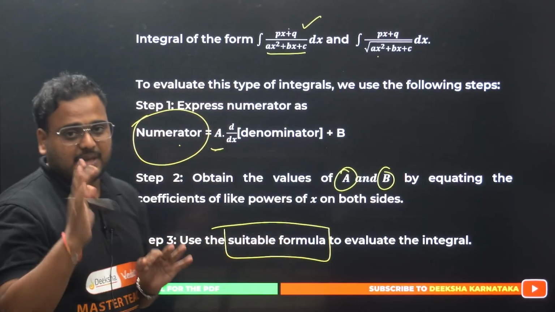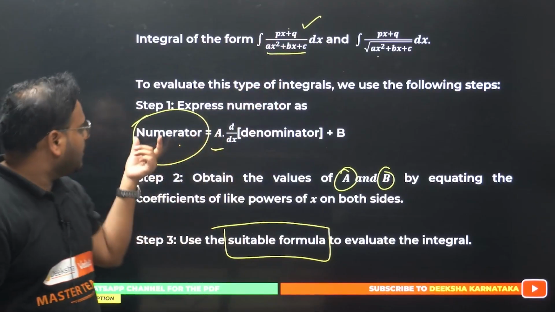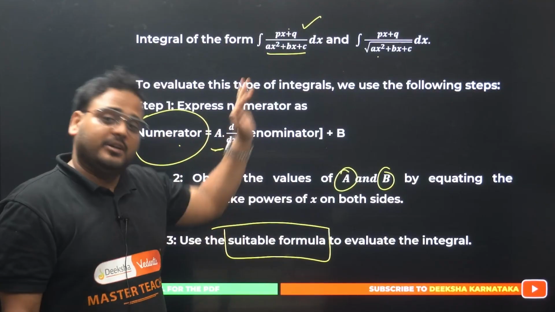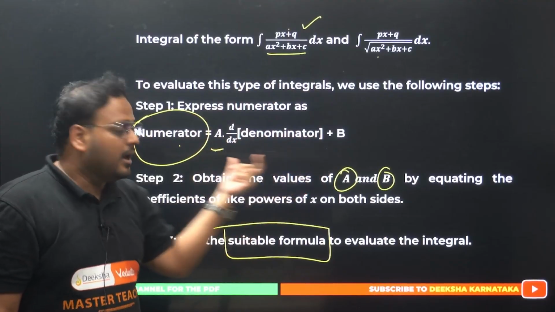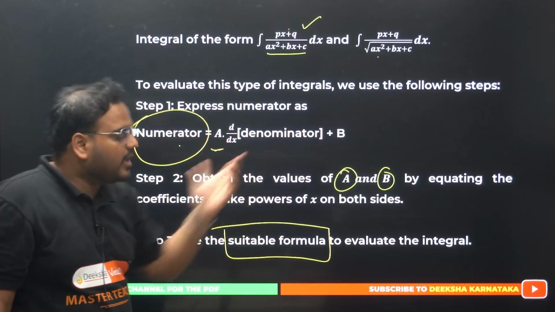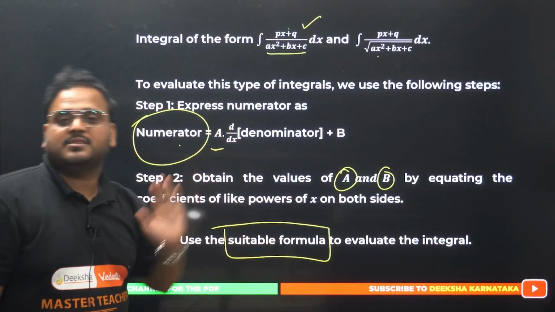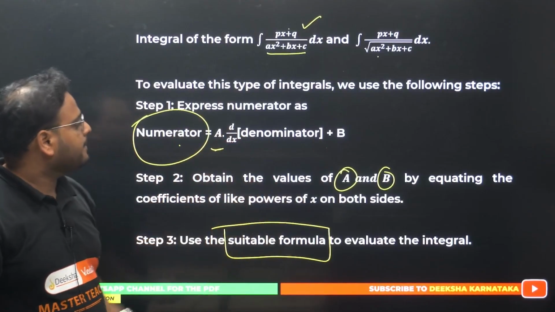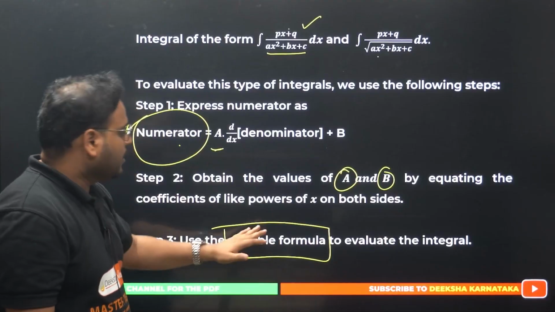Again, I'm going to repeat the steps. The steps are very simple. The first step is to compare the numerator which is there with the derivative of the denominator. Using that, you have this form: a times of this plus b. Get the value of a and b from there. And then later put it back in this expression and integrate this. You have to use the suitable functions to get the final result.